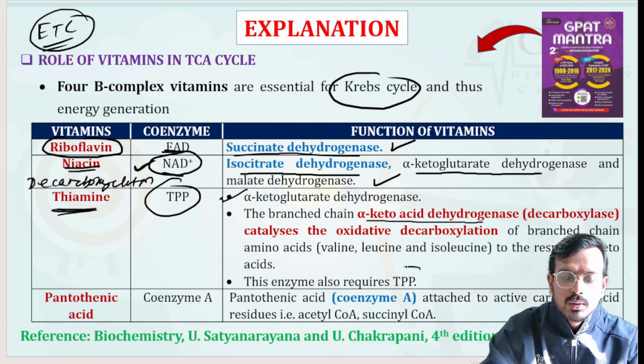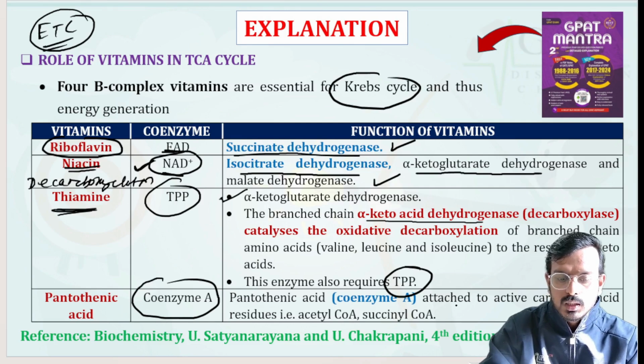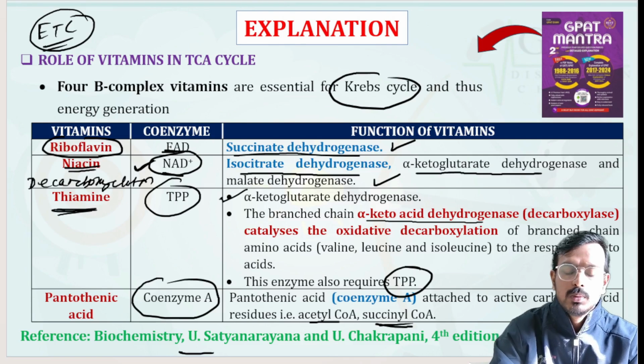This enzyme also requires thiamine pyrophosphate. Okay, next is pantothenic acid. Please remember, pantothenic acid is basically considered the coenzyme, coenzyme A. This is attached to the active carboxylic residue, such as acetyl coenzyme A or succinyl coenzyme A. The reference has been taken from the biochemistry book by Satyanarayan, page number 135 to 56. You can check the reference.